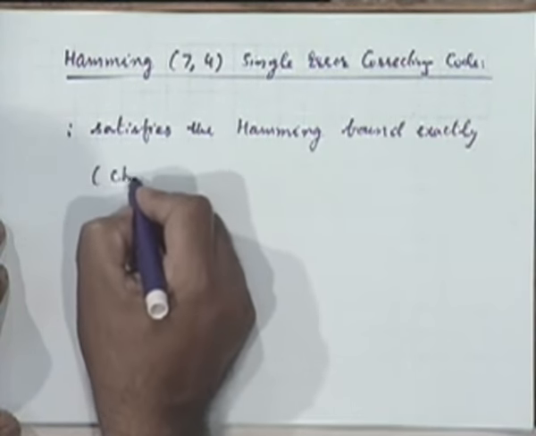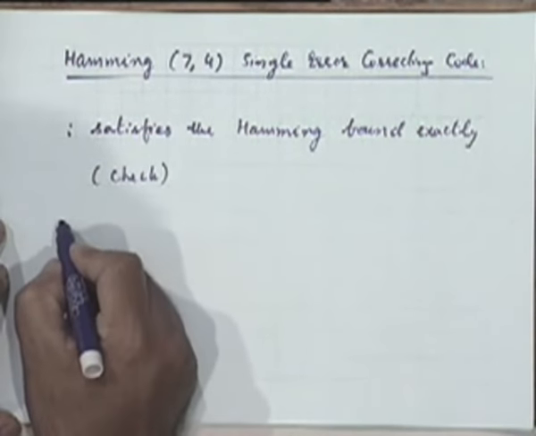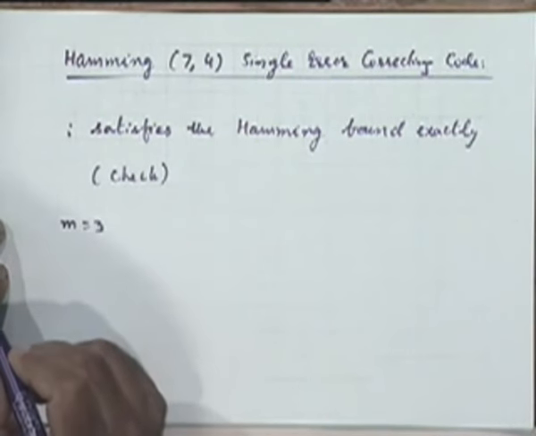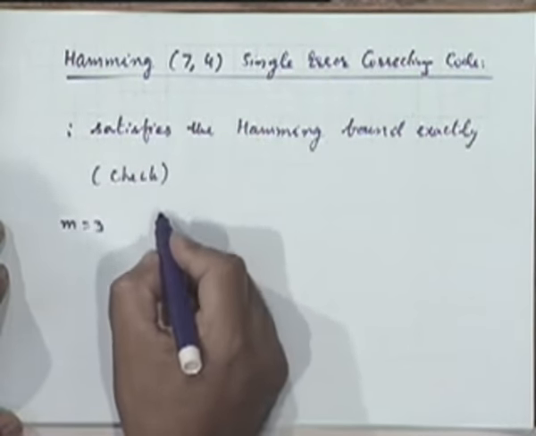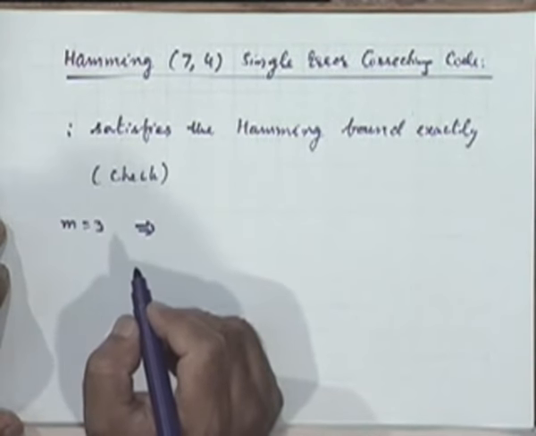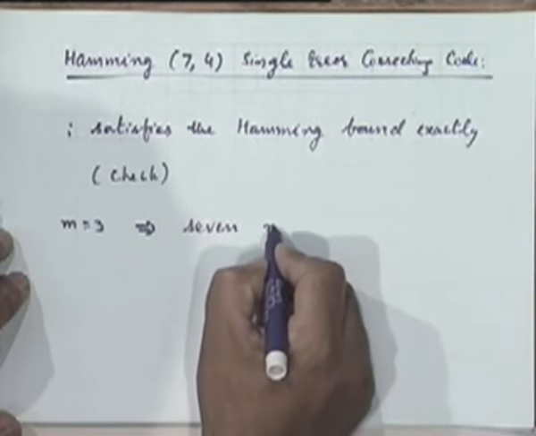Please check. Okay. Now, what is the value of M? It is 3. 3 check bits are implied in a 7-4 code, which implies how many non-zero syndromes? Total is 8, out of which 7 are non-zero, right? So 7 non-zero syndromes.